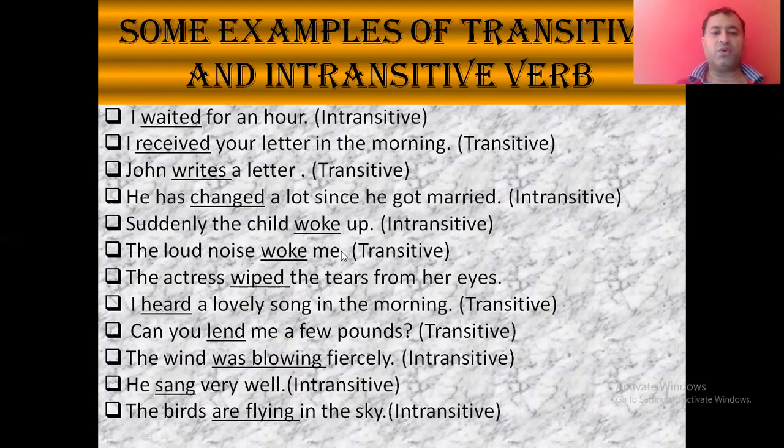Suddenly the child woke up. The loud noise woke me. In the first sentence, no object is after woke, it is intransitive, and in the second sentence, there is me after woke, that is, the object is after the verb. So in the second part, it is the transitive verb. So a number of examples are there. In case there is an object, then it is the transitive verb, and if there is no object, then it is the intransitive verb.